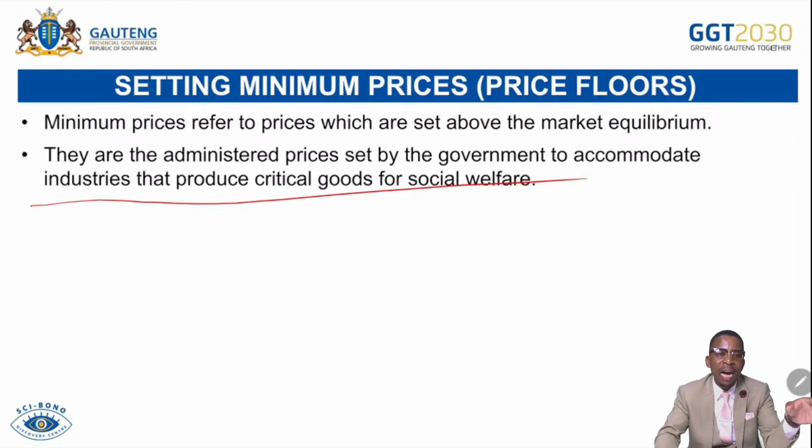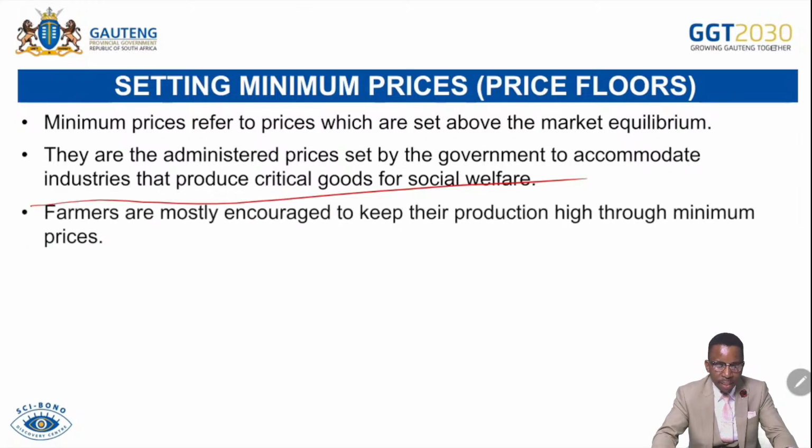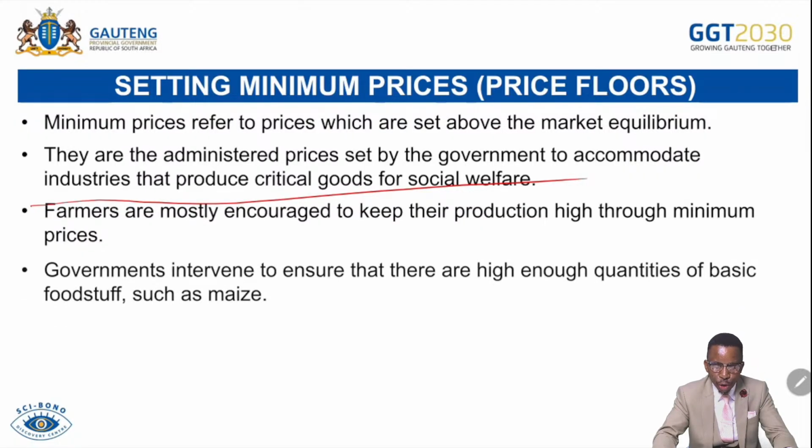E.g., maize meal. Under farming, maize meal is a part of products that are benefiting through minimum prices or price floors, because they are trying to encourage producers to produce more of those goods because they are important for wellness. To ensure food security, it is important for the state to encourage suppliers to supply more of those goods and services, and that will lead to what? Lead to more production. Farmers are mostly encouraged to keep their production high through minimum prices. Government intervenes to ensure there are high enough quantities of basic foodstuffs such as maize by imposing or legislating or administering a price floor or minimum prices.